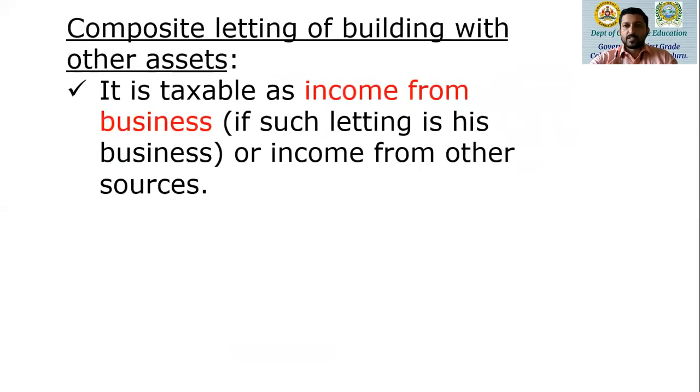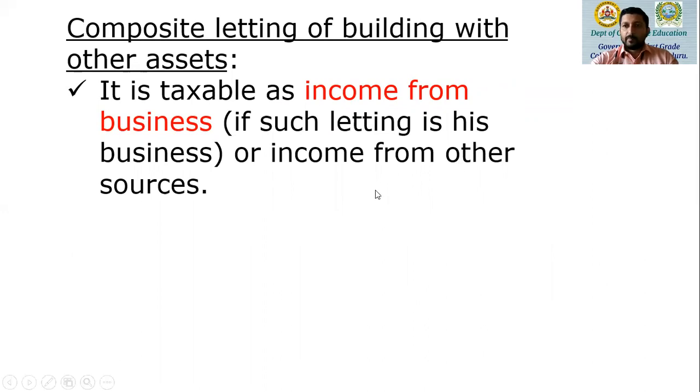The third exception is composite letting of buildings with other assets. It is taxable as income from business if such letting is the business of the owner of such property. If not, then it will be treated as income from other sources.